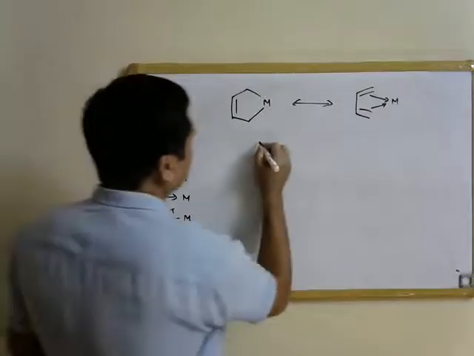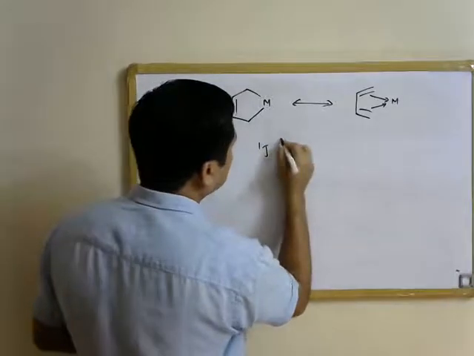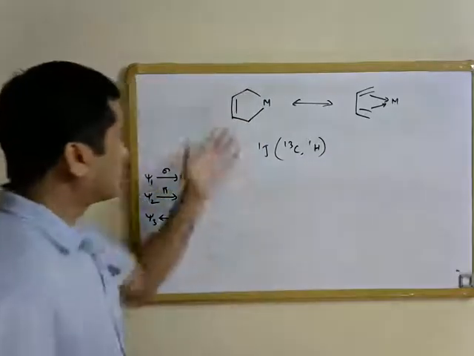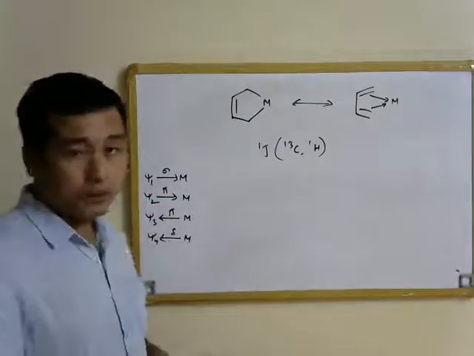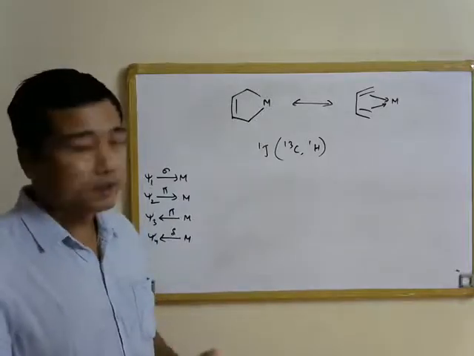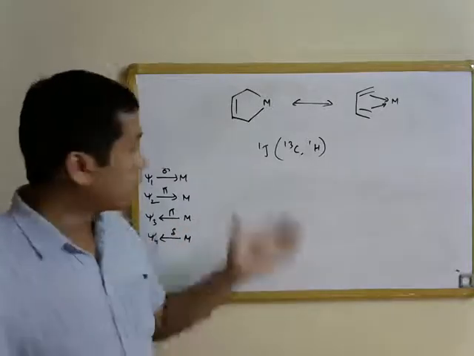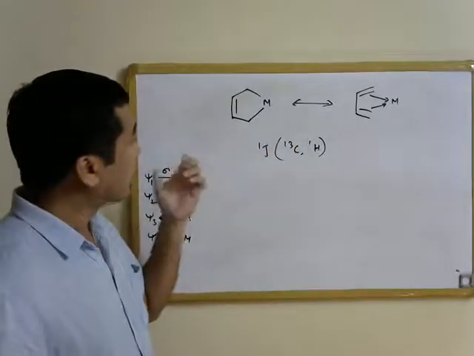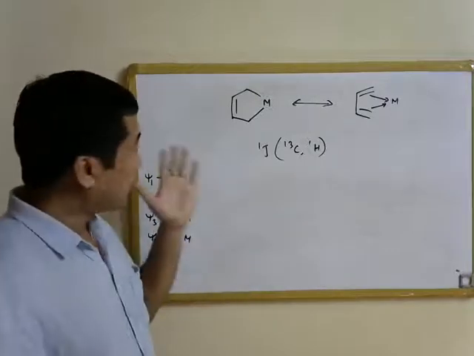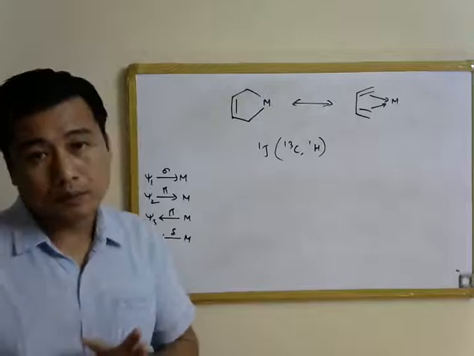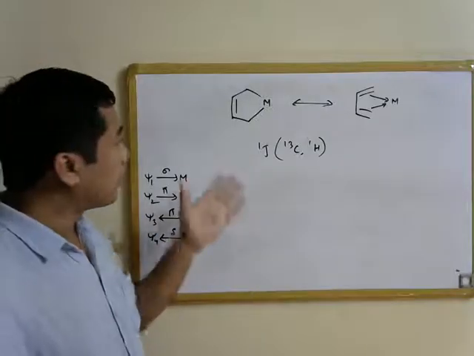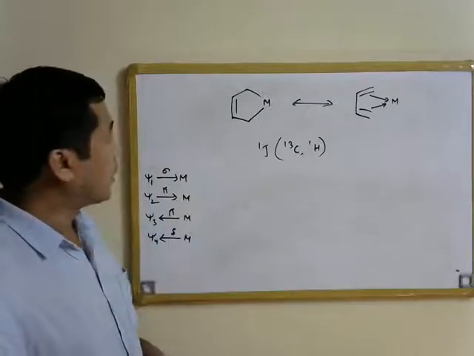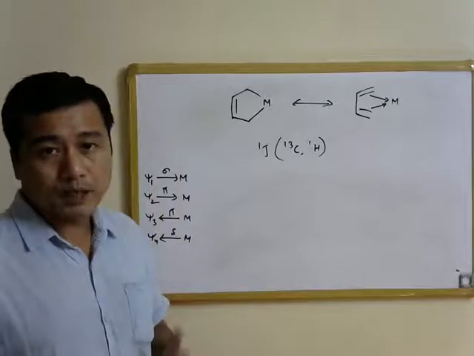Because we can look at the coupling constants between the carbon and the protons in these compounds, and the 1J coupling constant of 13C and 1H nuclei for an sp3 hybridized carbon atom is going to be different from that for an sp2 hybridized carbon atom. So by comparing the coupling constants, one can find out the extent to which the hybridization is between sp2 and sp3.